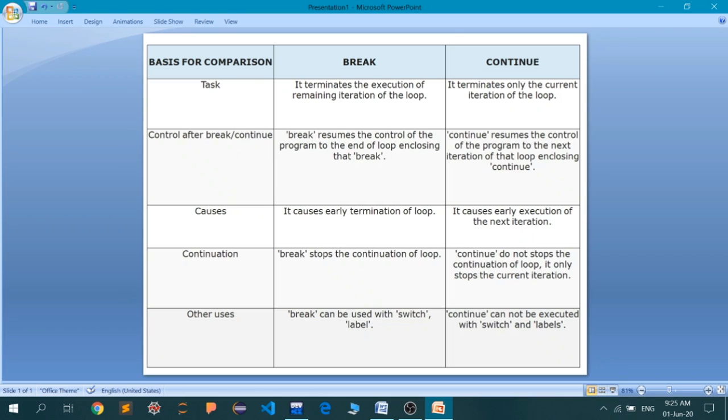Now, let me tell you that break and continue are associated with loops only. They are used with loops and not with if statements. If statements are only inserted to make sure that continue or break is executed if a particular condition is satisfied. That is the only reason. But breaks and continues are used with loops. So I think I made myself pretty clear what break and continue are, how we can use them, and what the basic difference between break and continue is. So I'm going to end this lecture now.